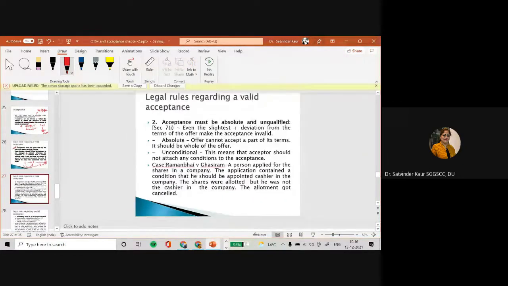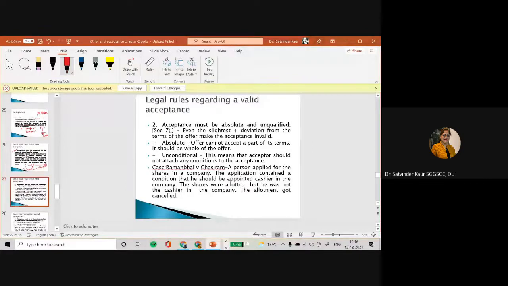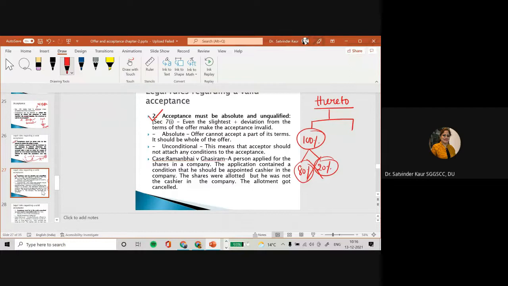Then the second very important essential comes: acceptance must be absolute and unqualified. So जब हम बात करते हैं word absolute की, so this says कि जब हमने ऑफर करी, so it should be accepted 100%. ऐसा नहीं होना चाहिए कि I will accept this thing, ये तो मैं कर लूंगा, but ये चीज और ये part of offer I am not going to do this. So in that case, the acceptance will become invalid.